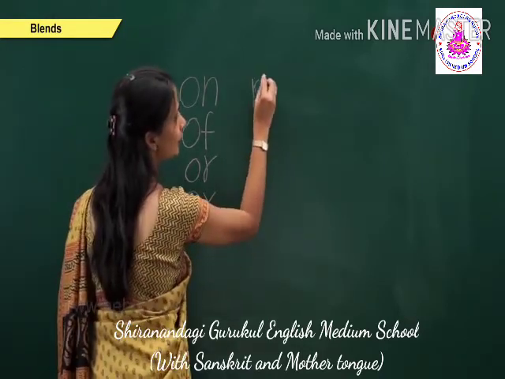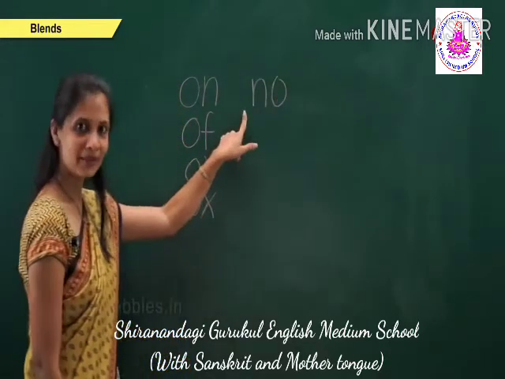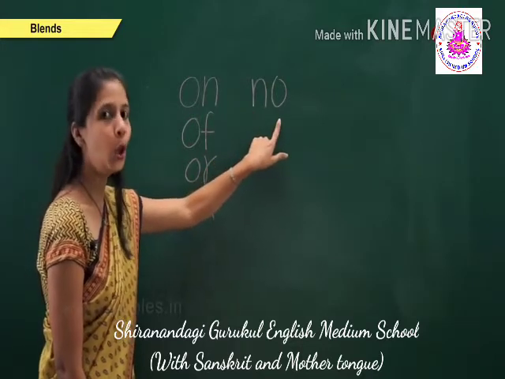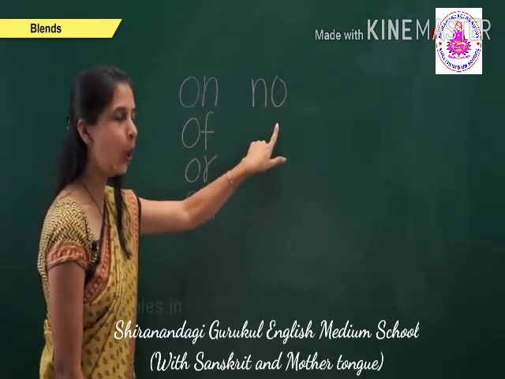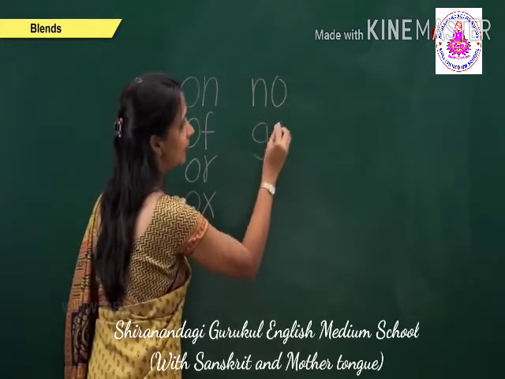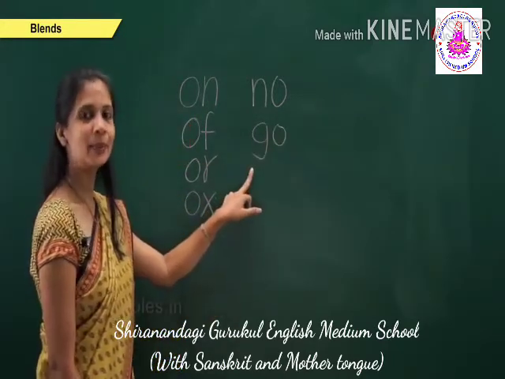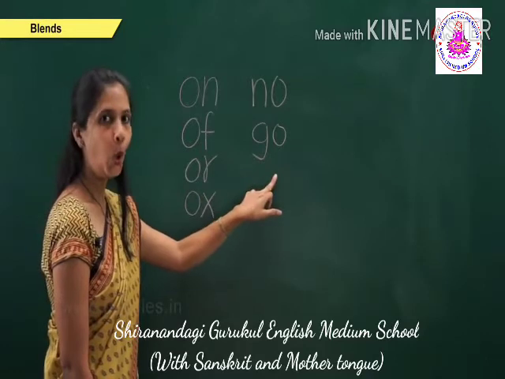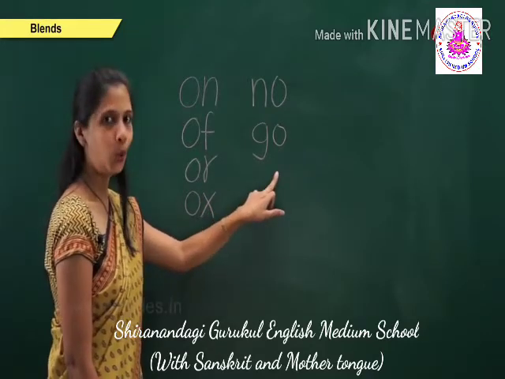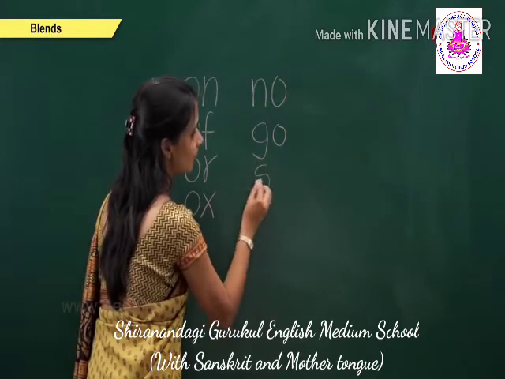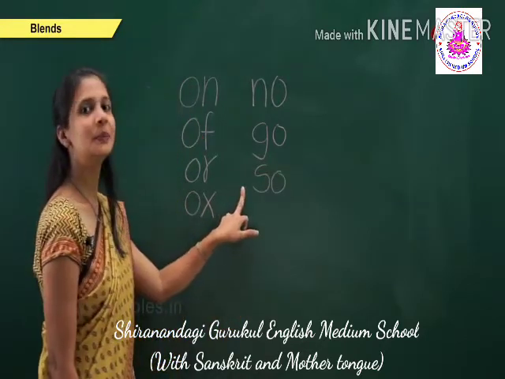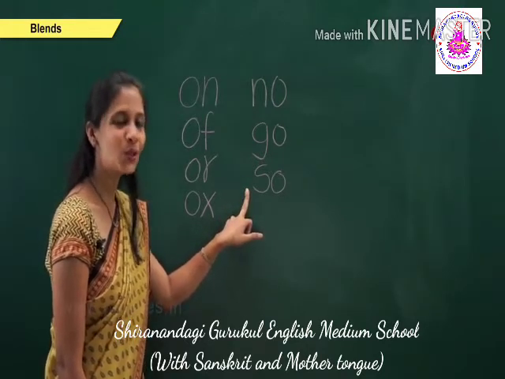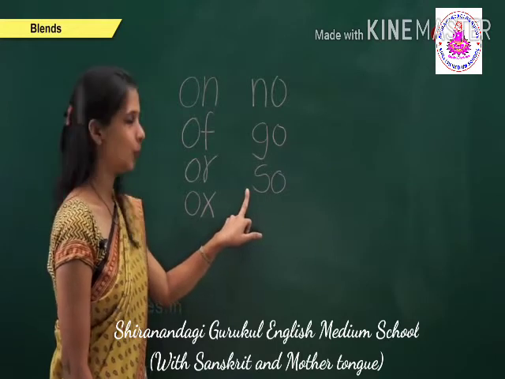Now, yes, no. That is N, O, no. Now, this is, yes, G, O, go. Now, this is, yes, S, O, so.